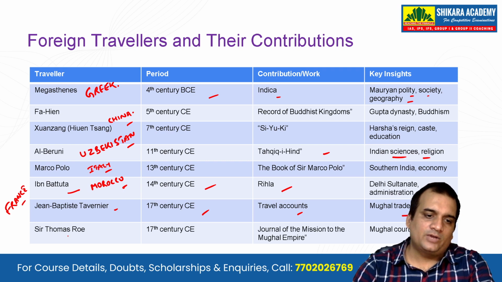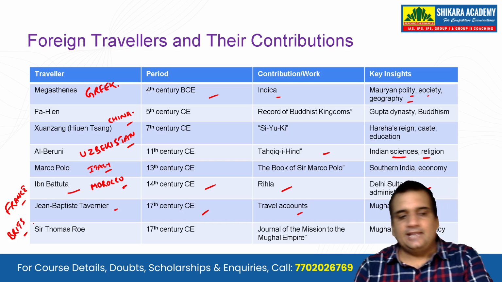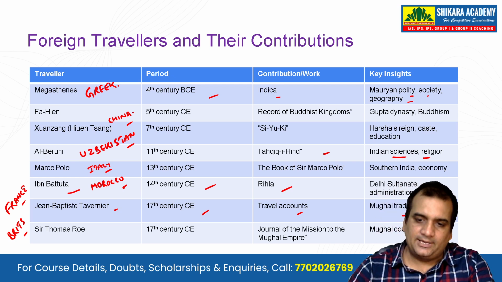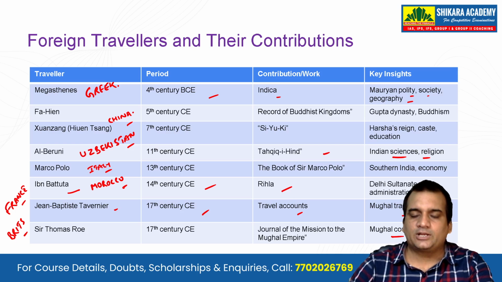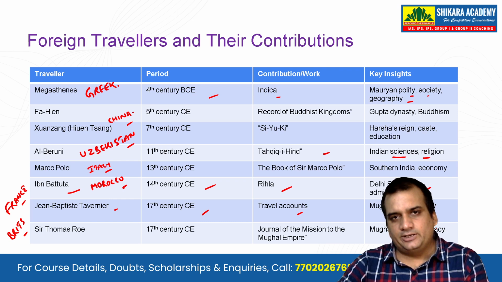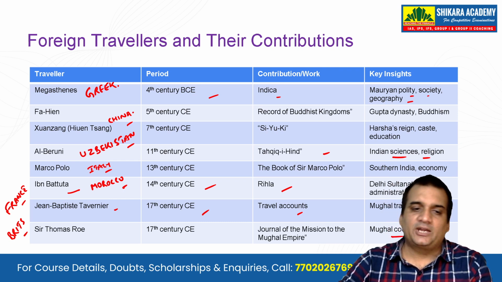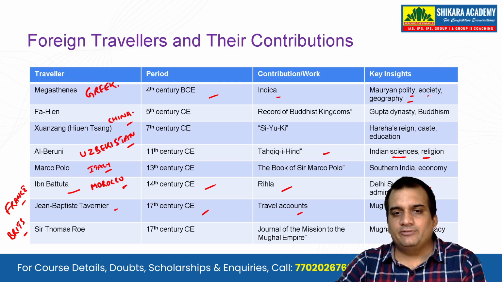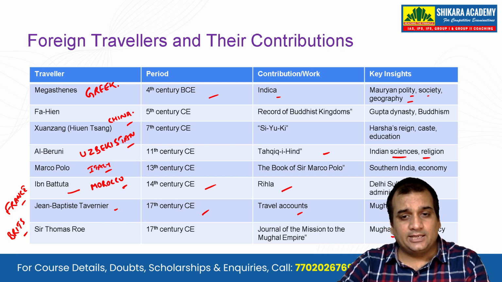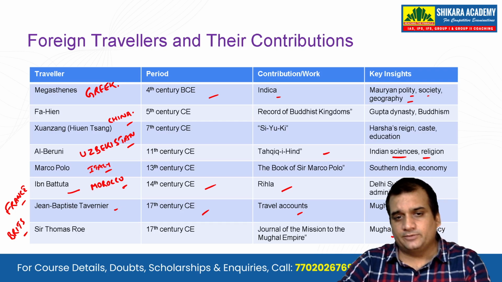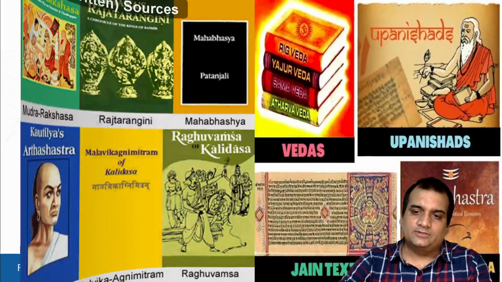And lastly, you have Sir Thomas Roe. He was a Brit, and in the 17th century Common Era, Journal of the Mission to the Mughal Empire, and he has written about the Mughal court and the diplomacy there. So these are a few of the noted foreign travelers. There are others also which might not be in this table, but you should know them: from which country they were, what was the period that they came to India, what are the contribution and the work, and the key insight of that contribution and work. Okay, that is very important.